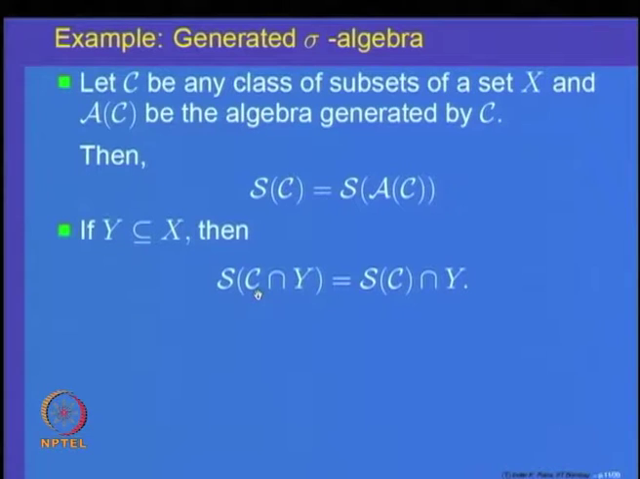So, we are restricting C to Y and then generating the sigma algebra by it, and the claim is it is the same as the sigma algebra generated by C first and then restricting it to Y. So, let us give a proof of this fact.